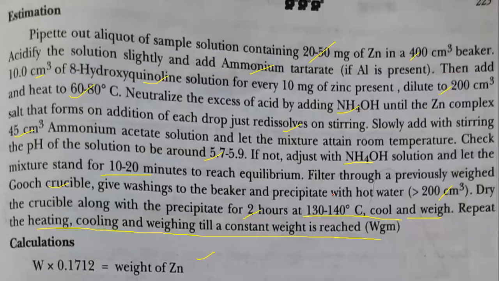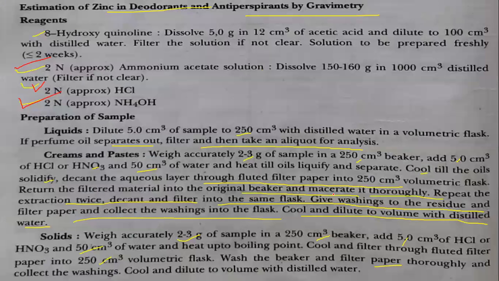For the calculation, whatever weight W grams you get for the product, multiply that by 0.1712, and you will get the weight of zinc present in the sample. In this way, we can determine the zinc from the deodorant antiperspirant. So these are the processes.